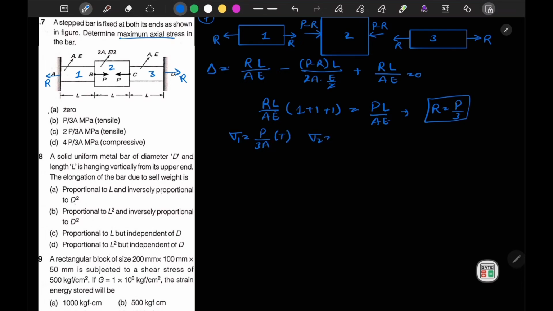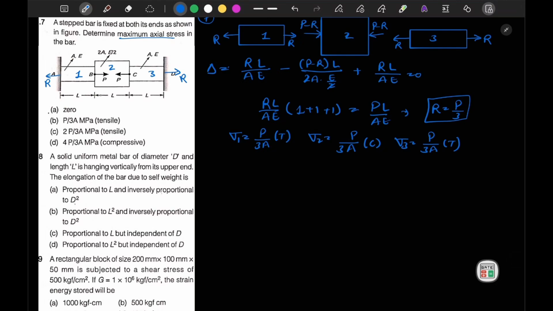Sigma 2 is equal to P minus R, which is 2P by 3, so 2P by 3 into area 2A, so we will again get P by 3A, and this is compressive. Similarly, we can calculate sigma 3, which is equal to R, that is P by 3A, tensile. So the stress in all the bars remains the same for this condition.